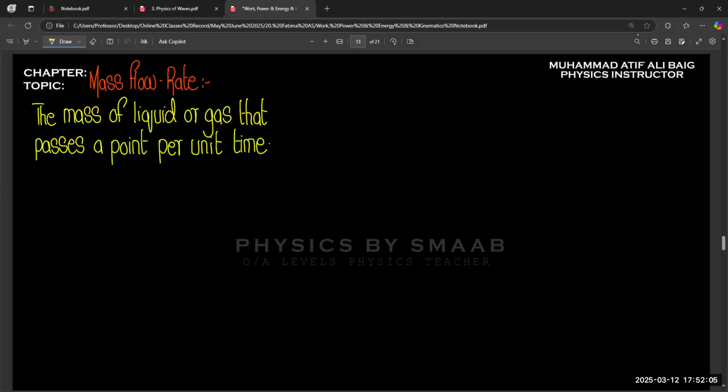Let's suppose 4 kg is moving through a pipe in 1 minute, or 4 kg of gas is passing through a certain region in 1 minute. This is simply the mass flow rate, m over t. It depends upon the density of the liquid or gas, cross-sectional area, and velocity also.